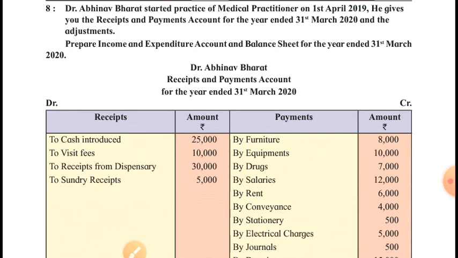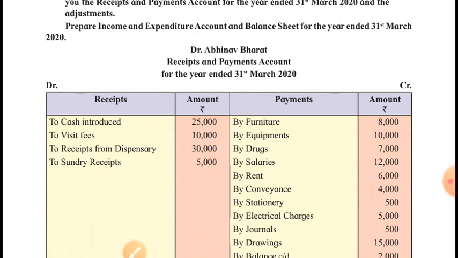Okay, you are asked to prepare income and expenditure account and balance sheet for the year ended 31st March 2020. So both the statements are here required to be prepared, and that's good. That's the complete solution.